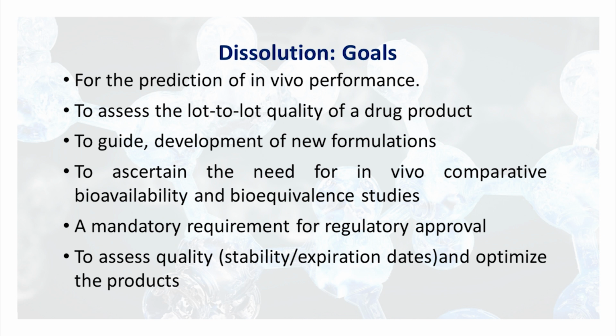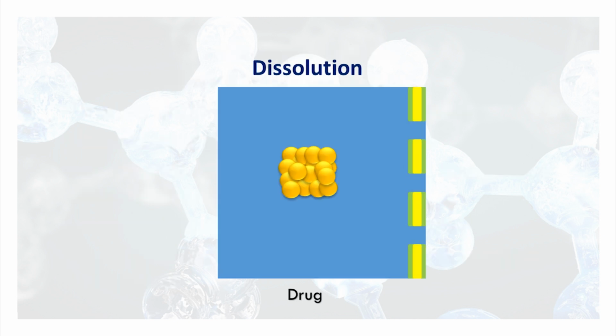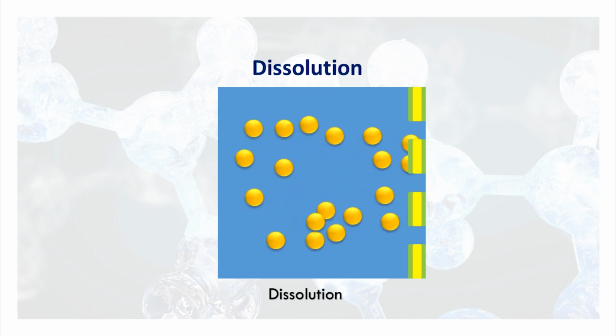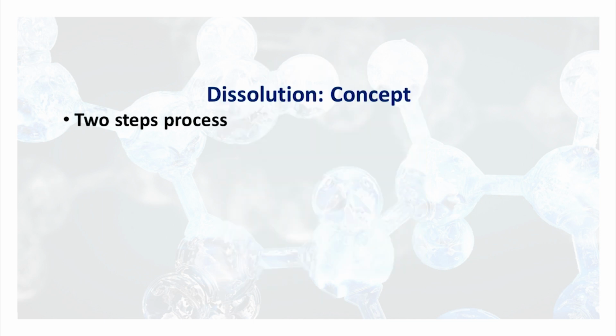So dissolution is the drug going into solution, in the media of the GIT, simply it goes into the solution. This is called dissolution. Now what is the basic concept? It is a two-step process.